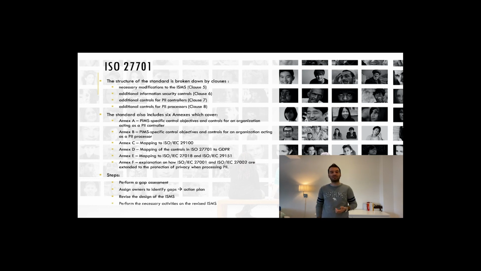Perform the necessary activities on the revised, I would call it, ISMS, including but not limited to the risk assessment, measurement and monitoring, internal audit and management review, and then assess the output from the operations of the revised ISMS to ensure that it meets the existing and net new requirements and that any areas of deficiency or non-conformance are processed through the formalized continual improvement or corrective action process.